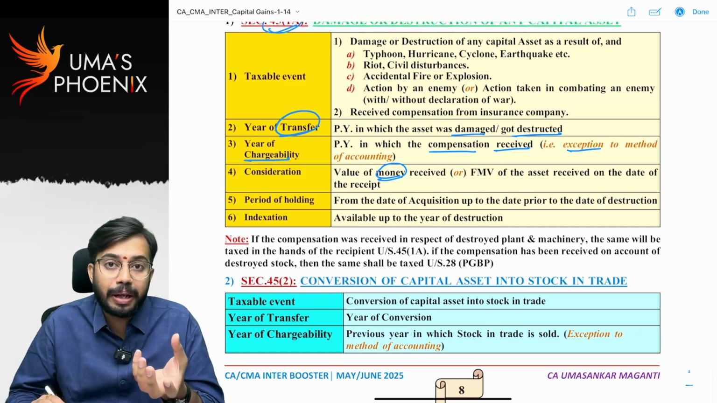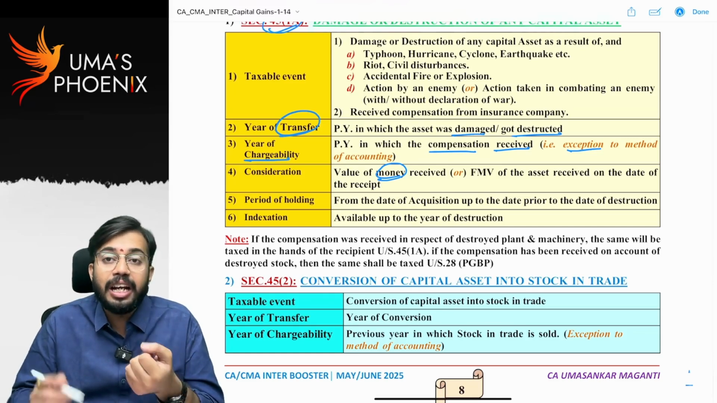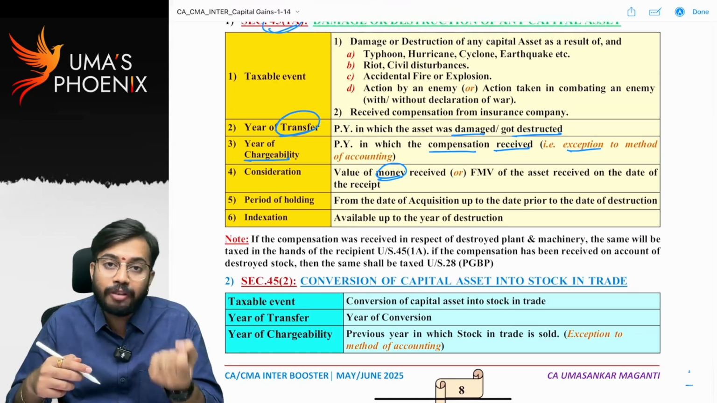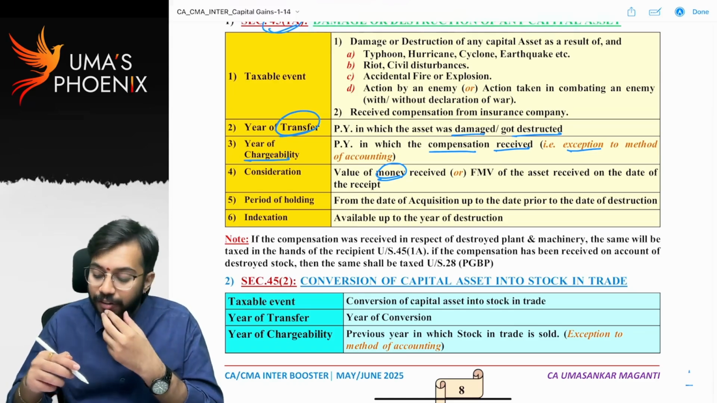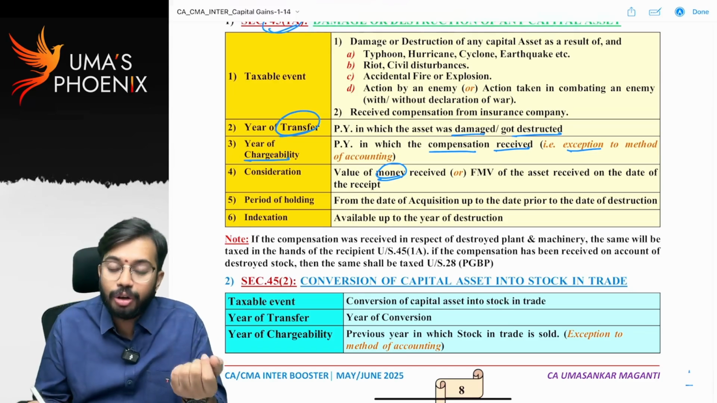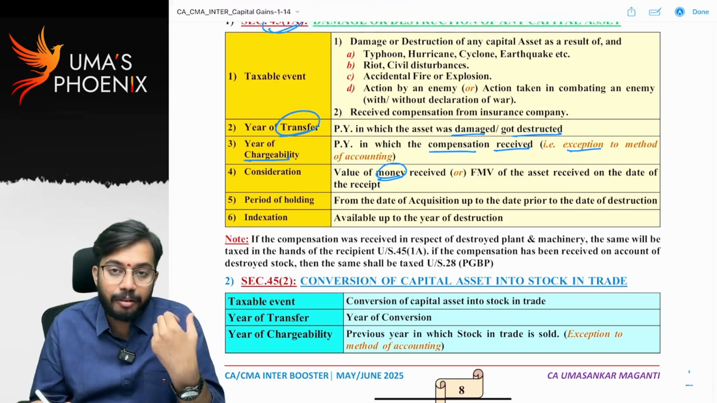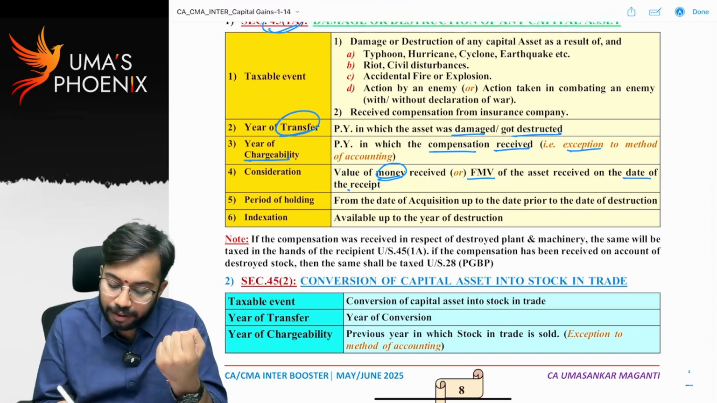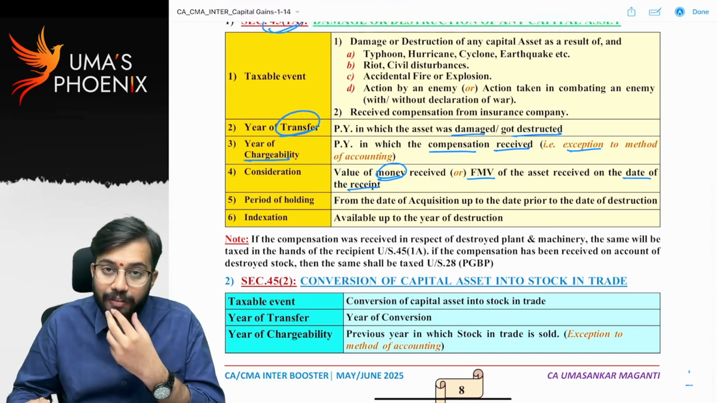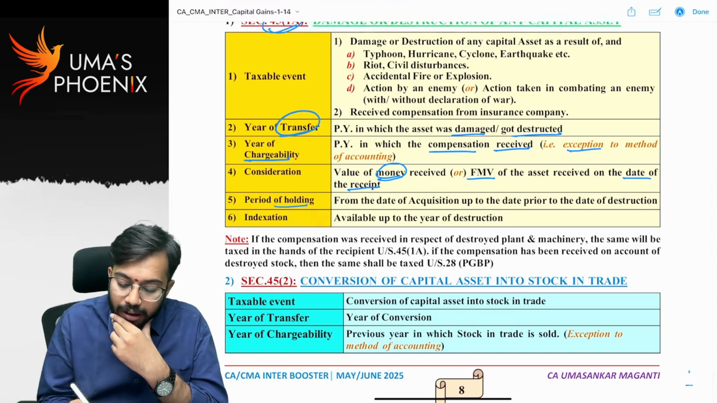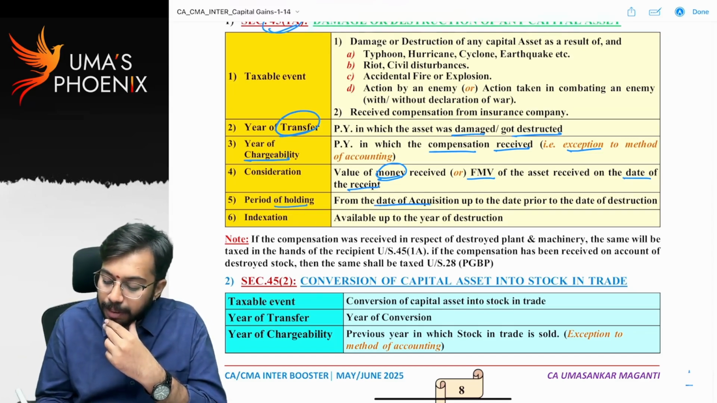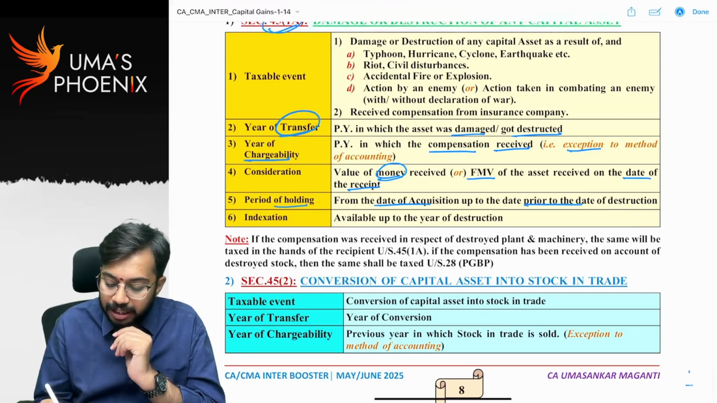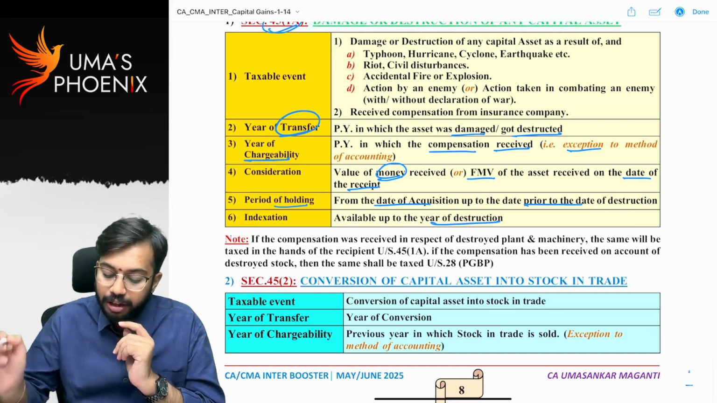If the insurance company, instead of giving cash, gave a new building, then the fair market value of the building on the date of receipt is to be taken as full value of consideration. So if an asset is received from the insurance company, the fair market value of the asset received on the date of receipt is to be taken as full value of consideration. Period of holding will be calculated from the date of purchase up to the date prior to the date of destruction. Indexation benefit is available up to the year of destruction.